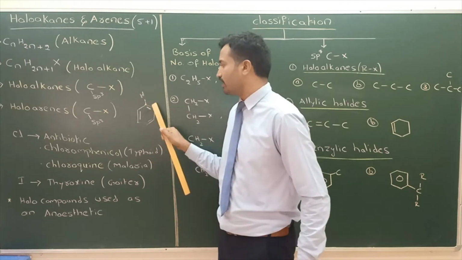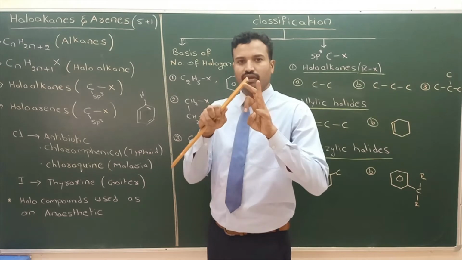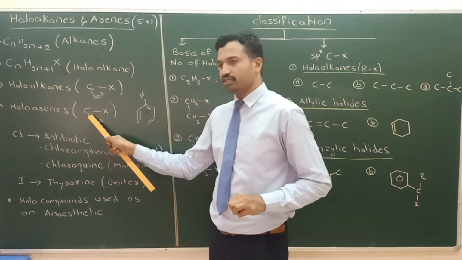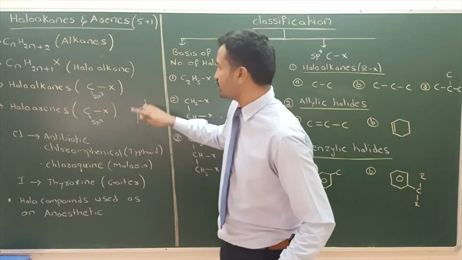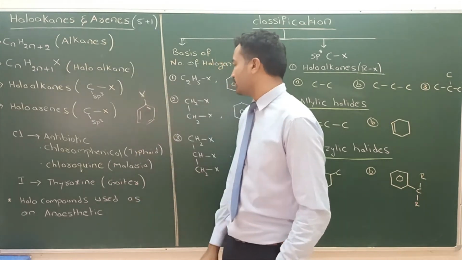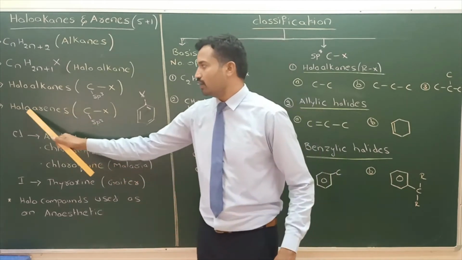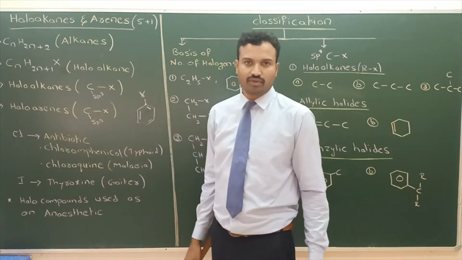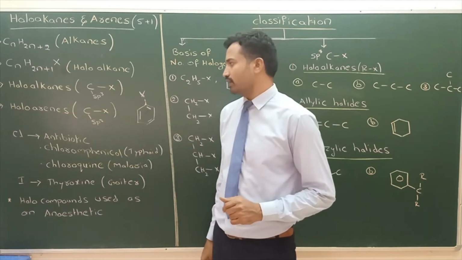Counting the sigma bonds, 1, 2, 3 sigma bonds and one pi bond means sp2 hybridization. This carbon is involved in sp2 hybridization. When this hydrogen is replaced by halogen, it is called a haloarene. This is the introduction about haloalkane and haloarene.